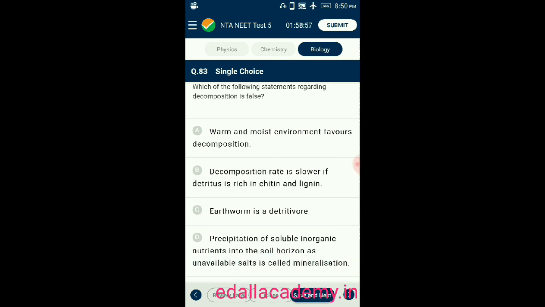Option D precipitation of soluble inorganic nutrients into the soil horizon as unavailable salt is called mineralization. So the answer for this question is option D. Regarding decomposition, this statement is a false one. So the correct option is D.